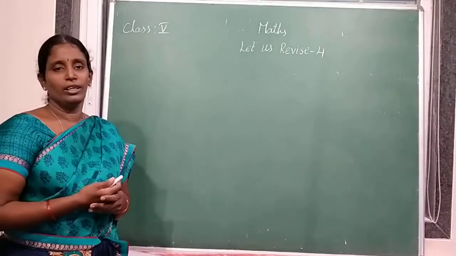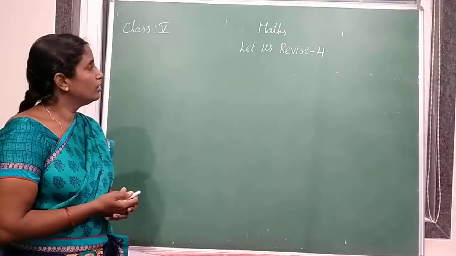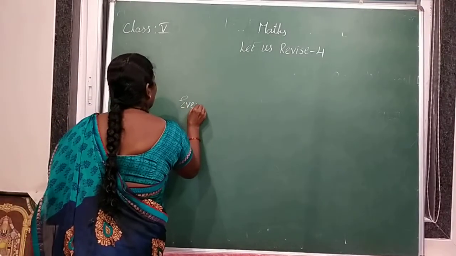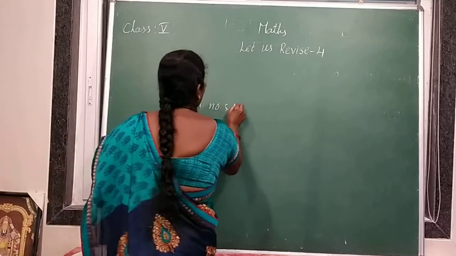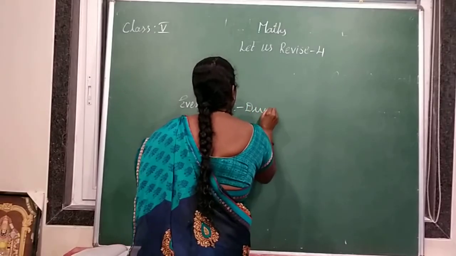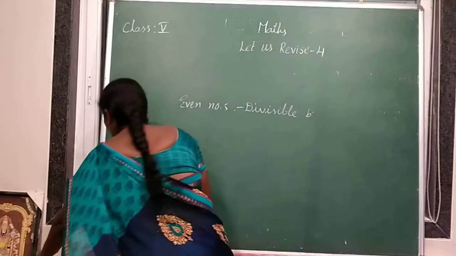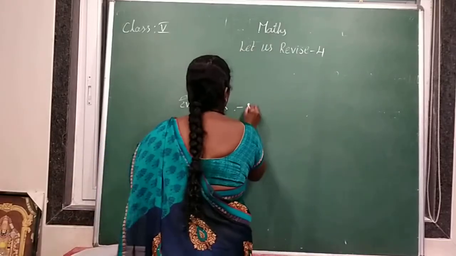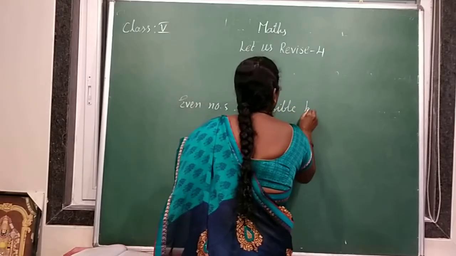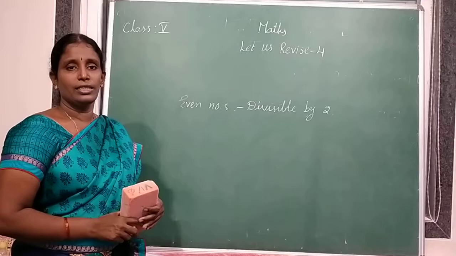Before going to that homework, what are the even numbers? What is meant by even numbers? Even numbers are divisible by 2. Those numbers which are divisible by 2 are known as even numbers.